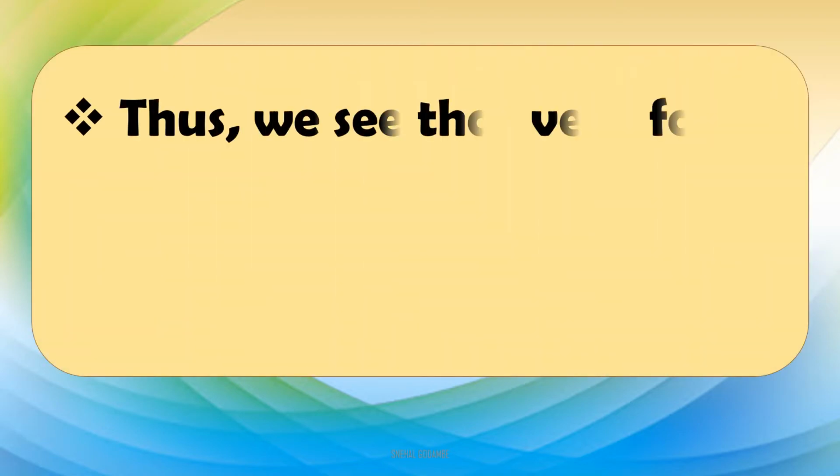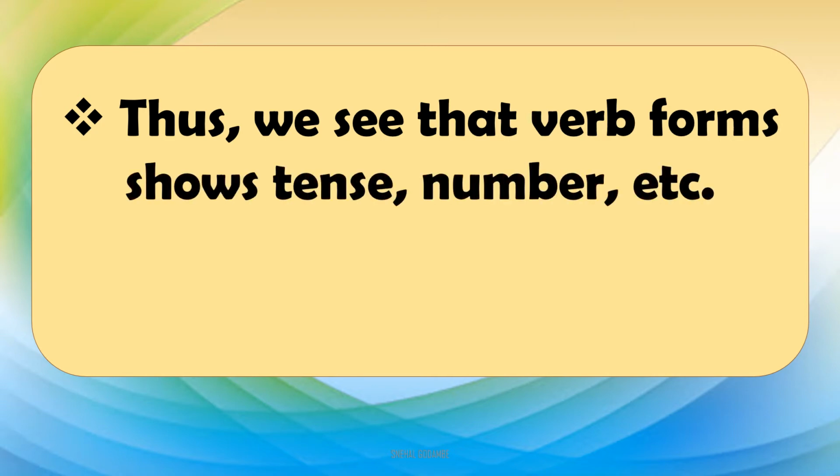We see that verb forms show tense or number etc. From the sentences above we saw that the verb form, first of all we underlined the verbs, right? And then we decided which tense or which number those verbs were. So we have seen that the verb forms indicate the tense or number from that sentence.